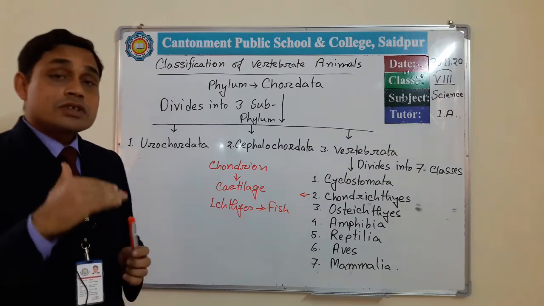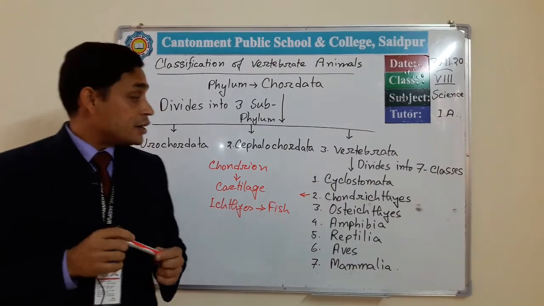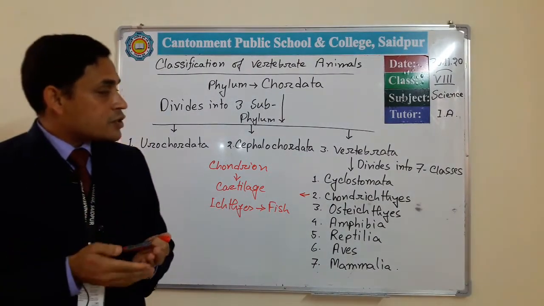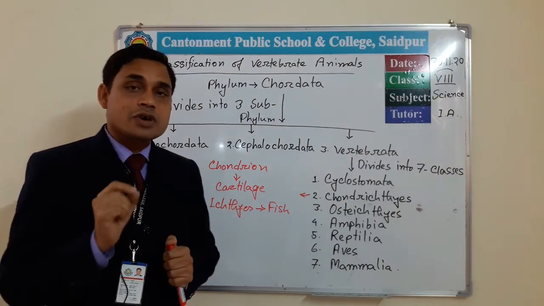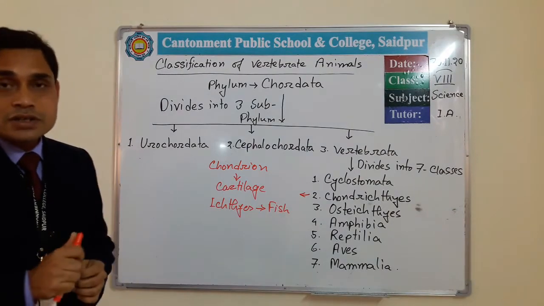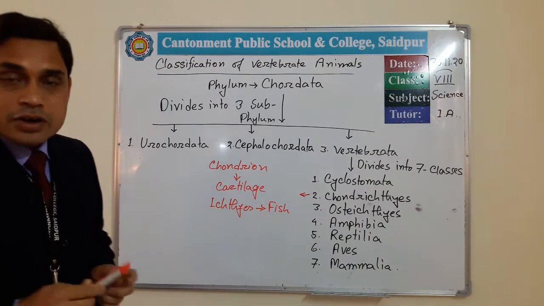On the outer surface of its body we can see very small scales. These scales are known as placoid scales.